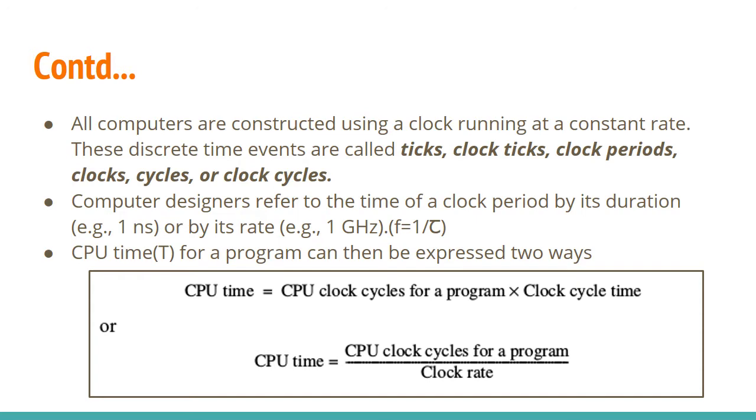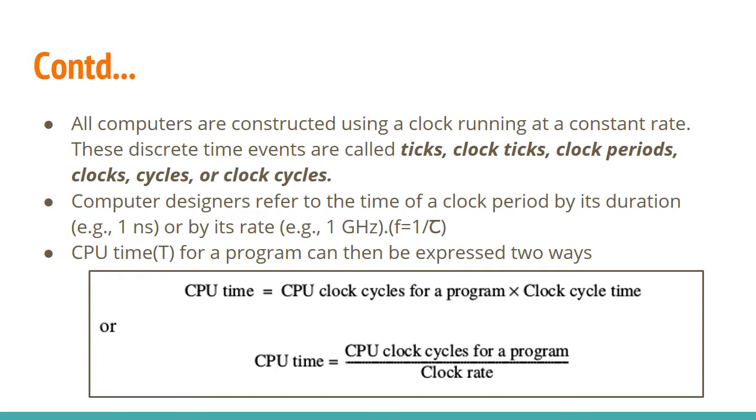Using this, you can evaluate the CPU time for a program, and it can be expressed in two different ways. One is by means of CPU clock cycles and clock cycle time. You have to multiply these two: the number of clock cycles required for executing that program times the clock cycle time, which is tau. Both multiplied give you the total CPU time.